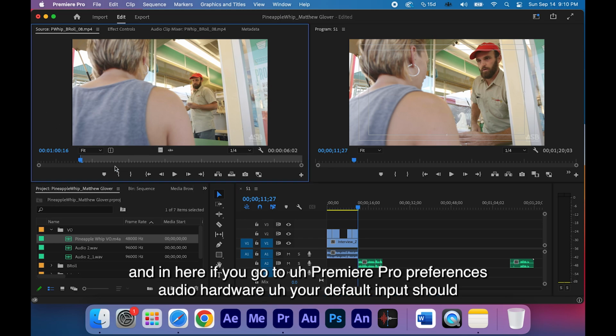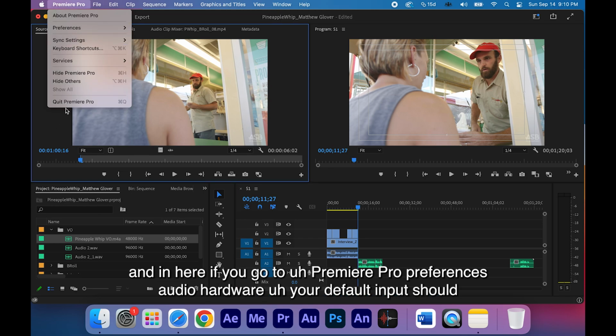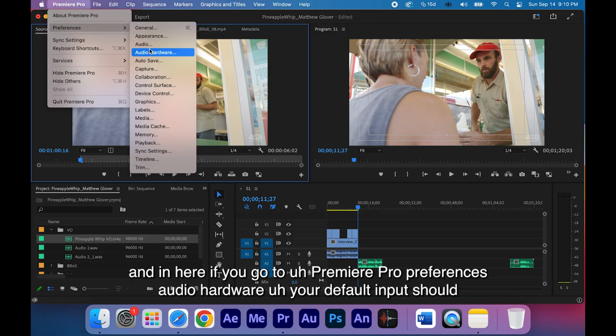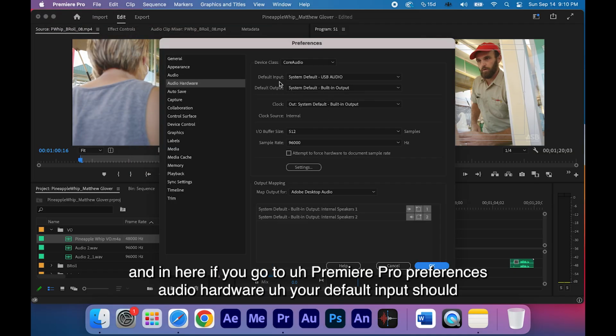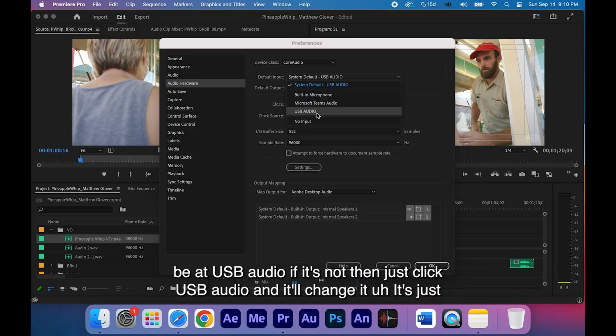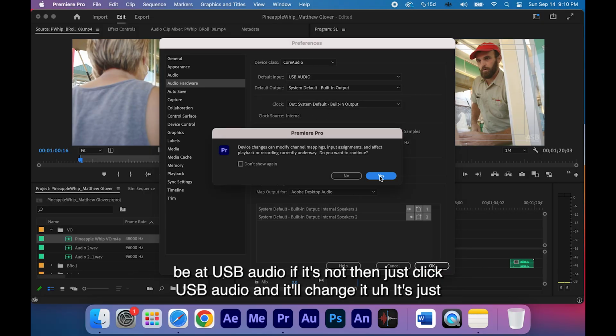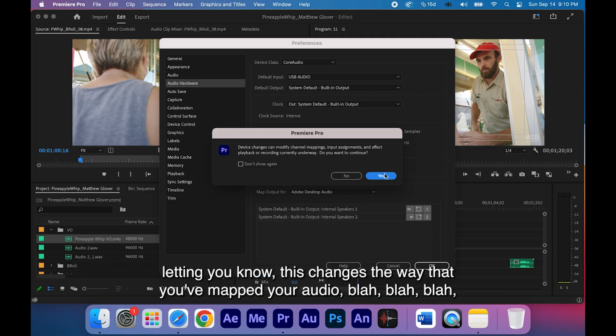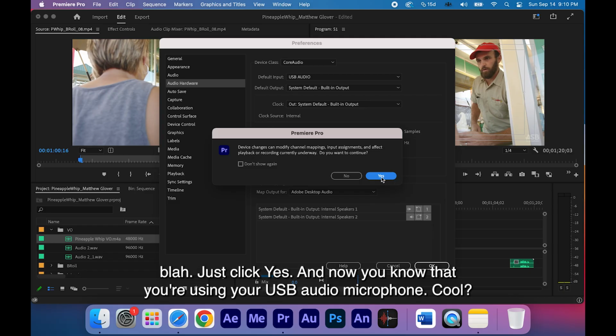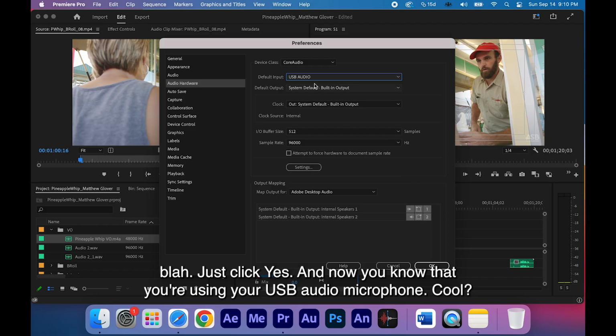And in Premiere Pro, if you go to Preferences, Audio Hardware, your default input should be USB audio. If it's not, just click USB audio and it'll change it. It's letting you know that this changes the way that you map your audio. Just click yes. And now you know that you're using your USB audio microphone.